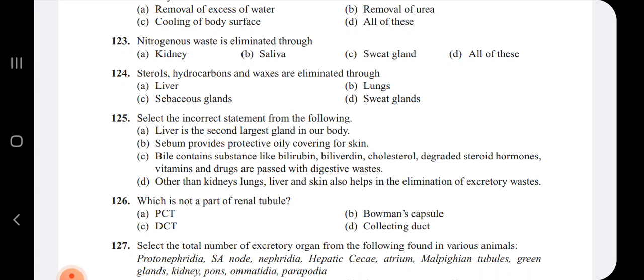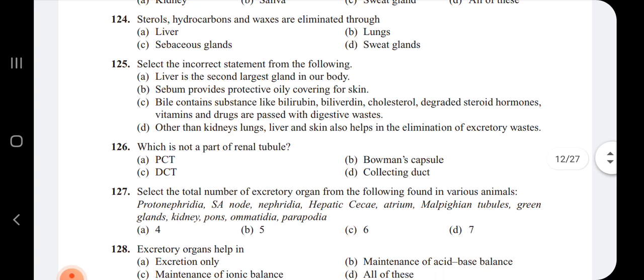Next question: the sterols, hydrocarbons and waxes are eliminated through sebaceous glands. The sebaceous glands are also called the oil glands, which secrete the waxy substance called sebum.